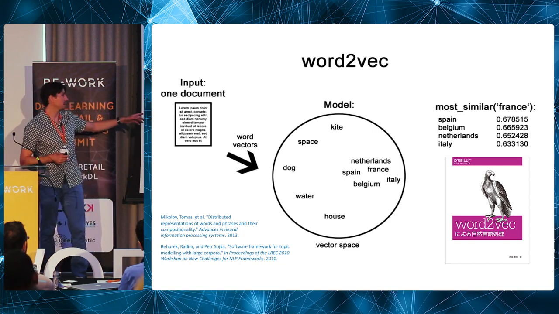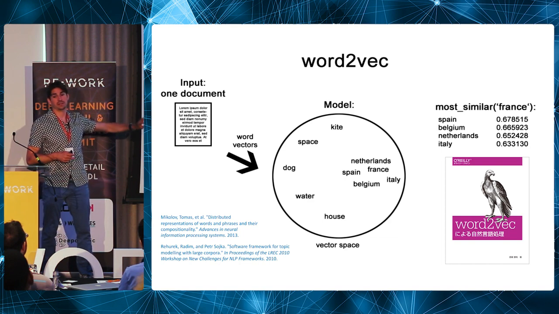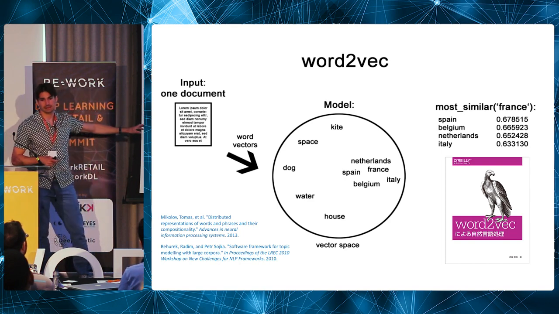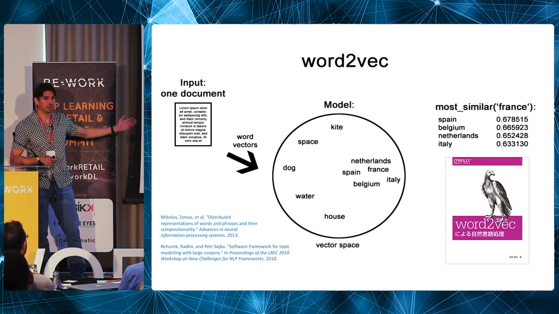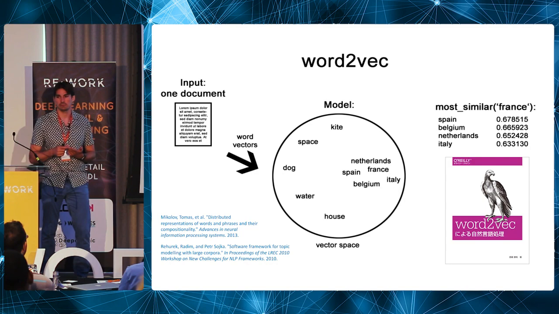So this circle here is a 2-dimensional vector space. And these are the vector representations of these countries. And you see the countries are close to each other, but things that are unrelated, like kites and space, are far away from the countries. And that turns out to be extremely useful, both because it's much easier to compute in lower dimensions and because you encapsulate similarity, which turns out to be really, really important.